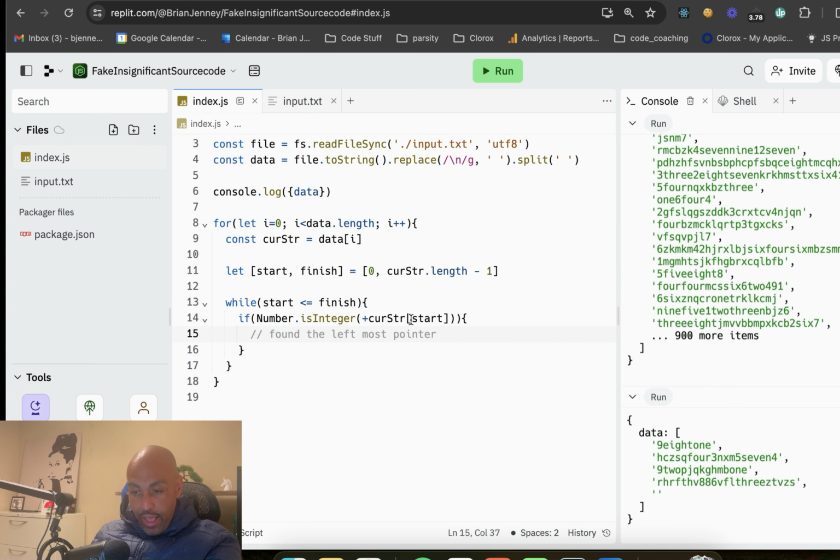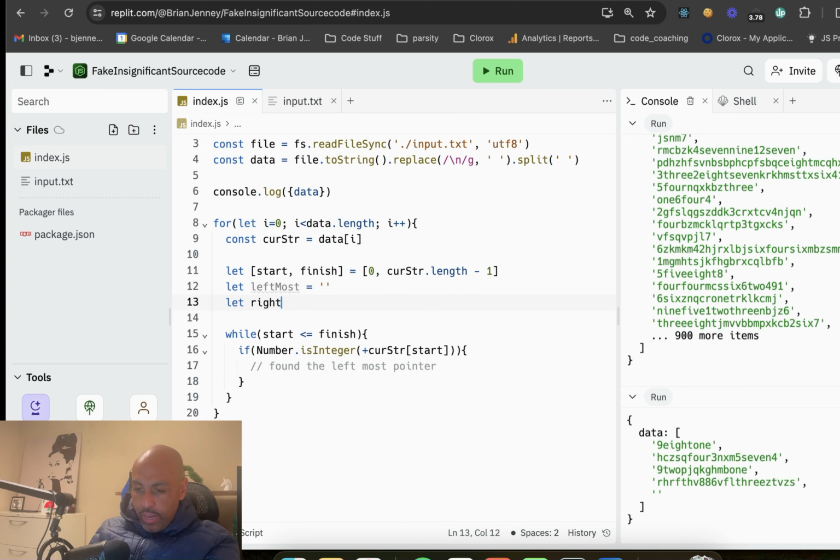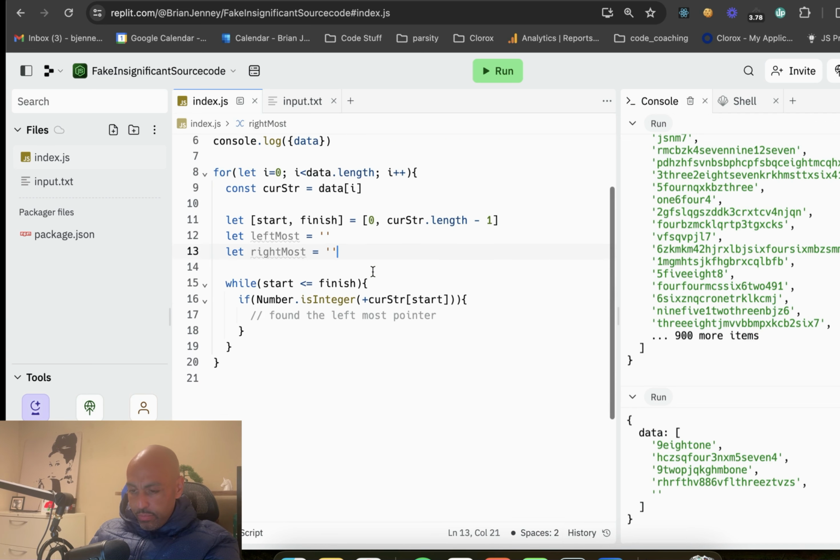And then I know we need to keep track of that somehow, because we need to keep the leftmost and the rightmost number. We need to store those somehow. So I think we need some more variables in order to keep things going. So we have let leftmost equals an empty string, and let rightmost equals an empty string.